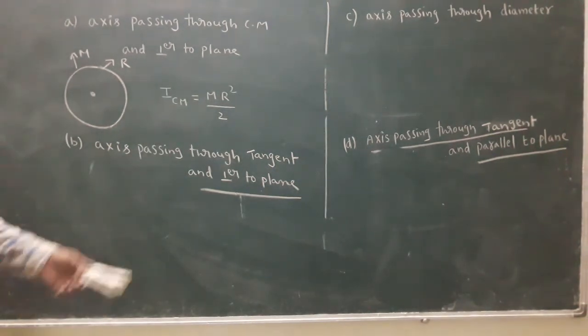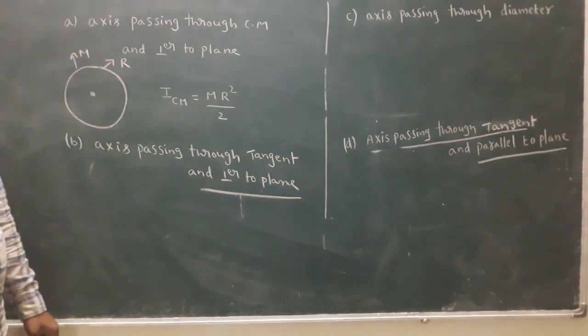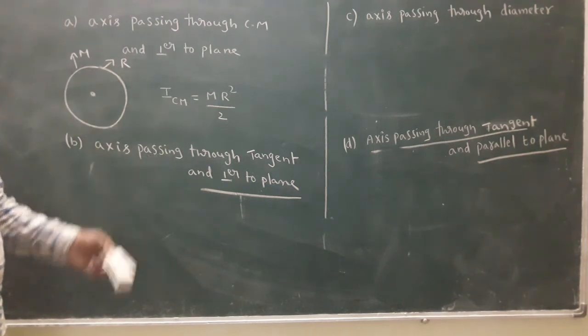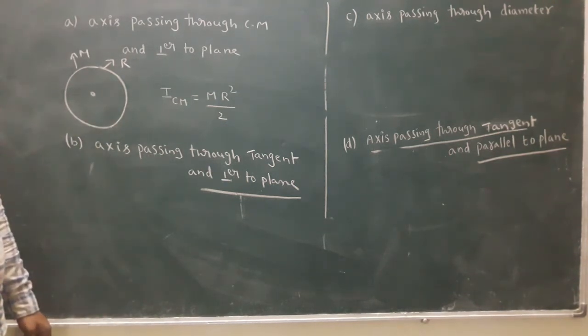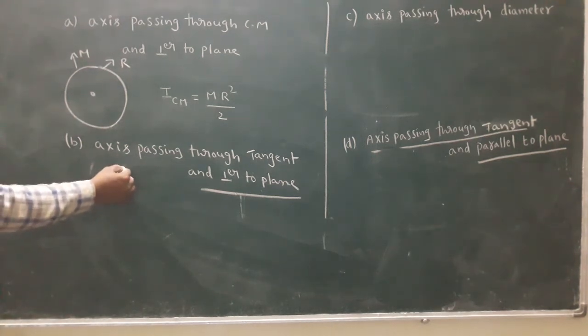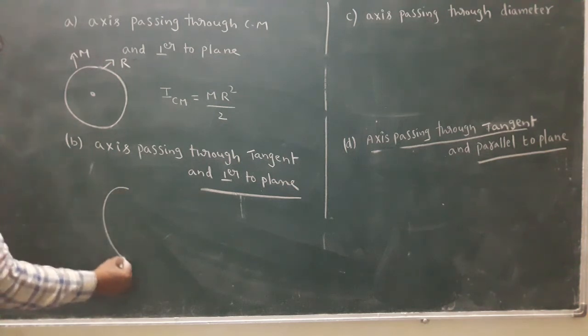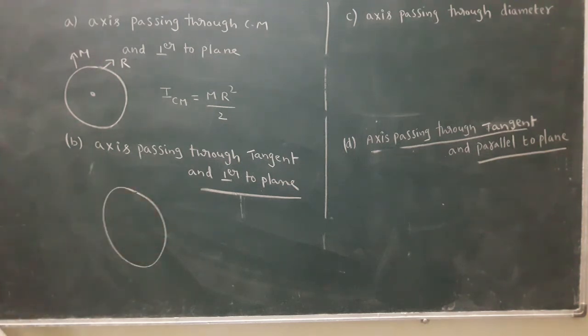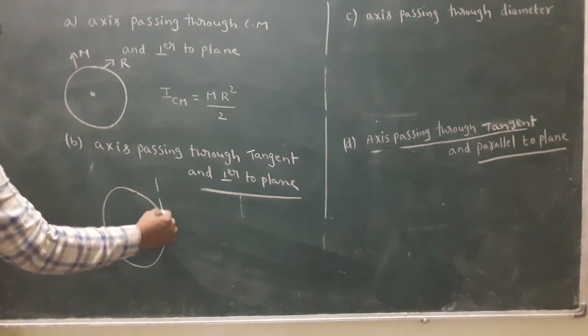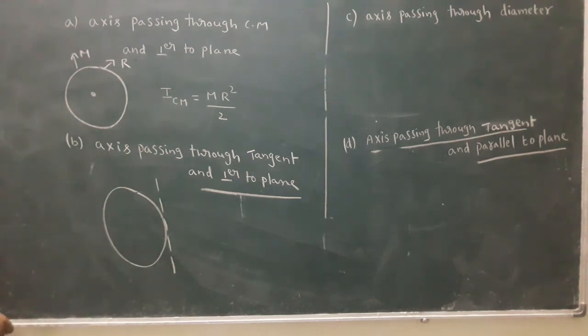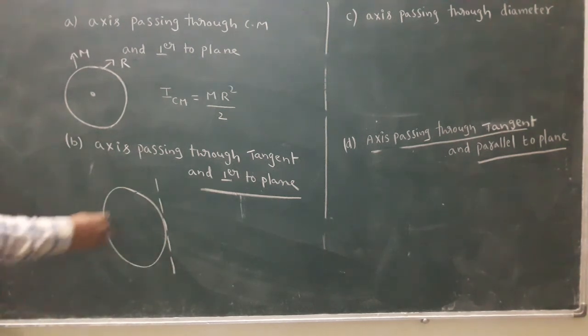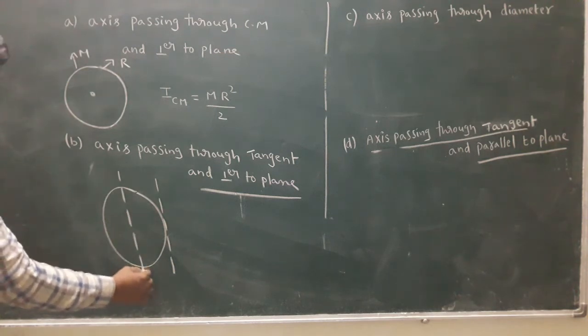Circular ring: M R square. Circular disc: M R square by 2. Thin rod: M L square by 12. Now look here, the axis passing through the tangent and perpendicular to the plane. This part is known.